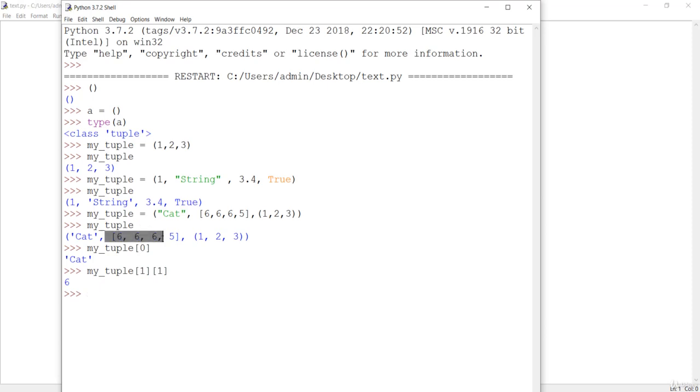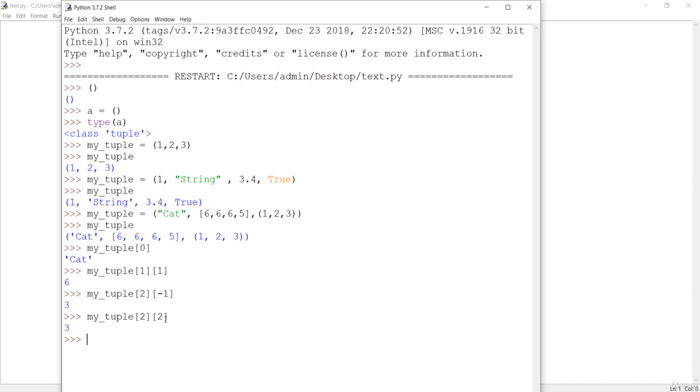If you want this third element, what you can do is simply say my tuple, and you can simply pass first the 2, and now the second index can be either -1, because if you just remember, the last element can always be indexed with -1, or you can count from here, this is at 0th, this is at 1, and this is at 2. So if you just pass here again the 2, it is also valid. So tuple also has the negative indexing.